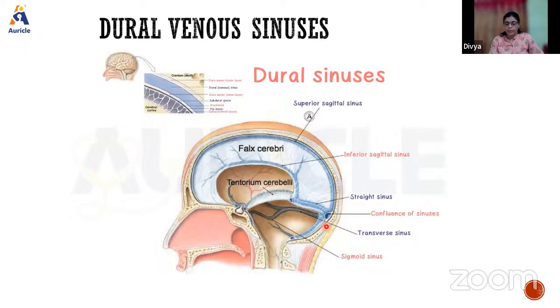Basically, these dural venous sinuses occupy the space between the dura mater layers, that is the endosteal as well as the meningeal layer. Except the inferior sagittal sinus and the straight sinus. This is one thing you should remember because for MCQ it will be asked: which sinus is not within the 2 layers?